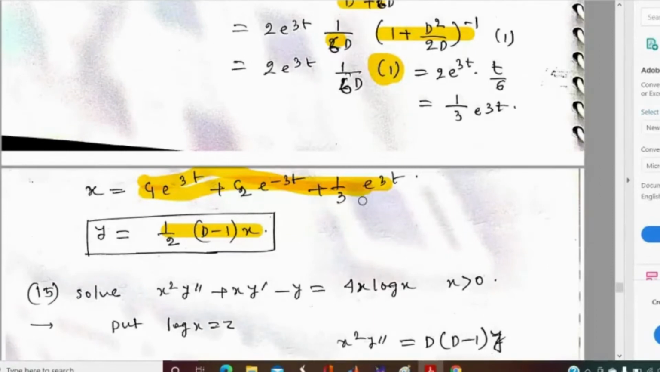Is it clear? Yes, someone is saying write 1 as e to the power 0, then put 0 in the expression. Yes, you can do it in this way also. You can find PI in many ways. You can solve in this way also, as you are saying.